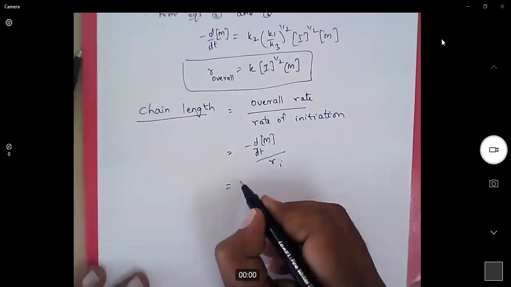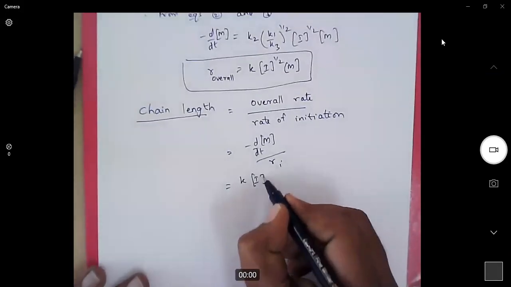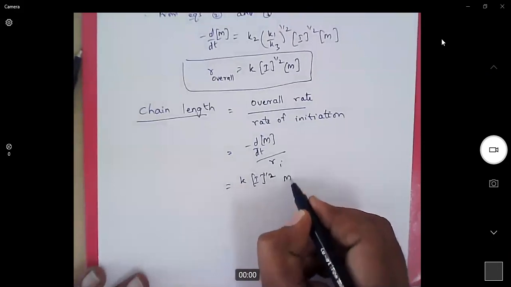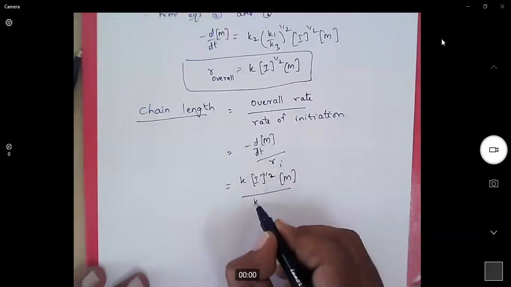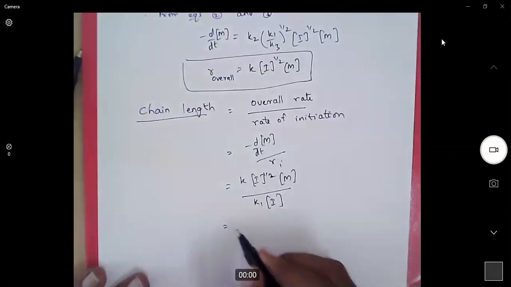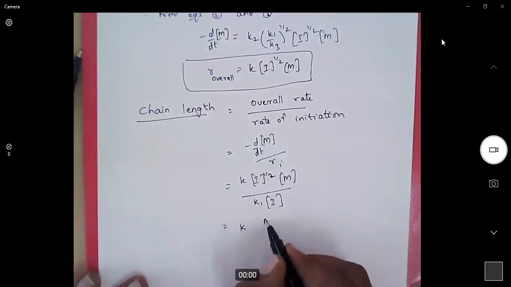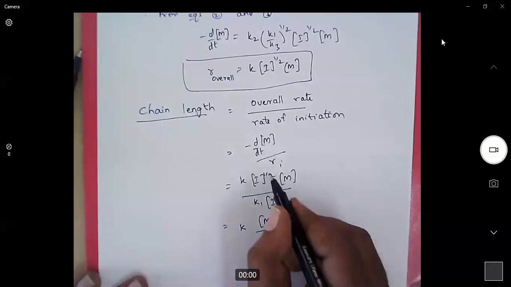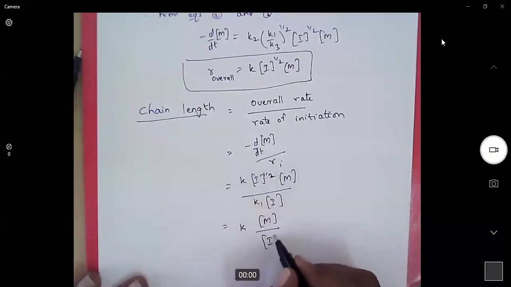So K into I power half into monomer by what is initiation? K1 into I, or we can say some constant K into monomer concentration by I power half.